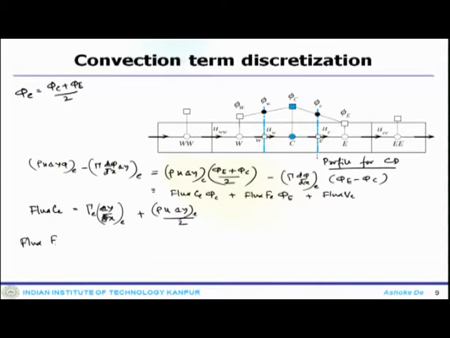Flux F E is minus gamma E delta y by delta x E plus rho u delta y E by 2, and flux V E is 0. So, you can obtain the different coefficients.